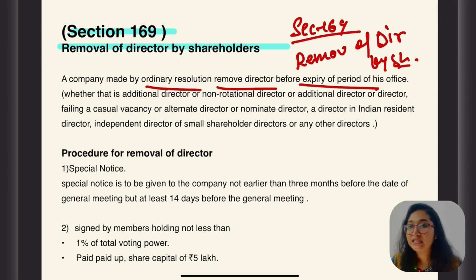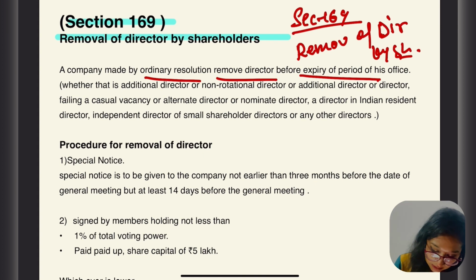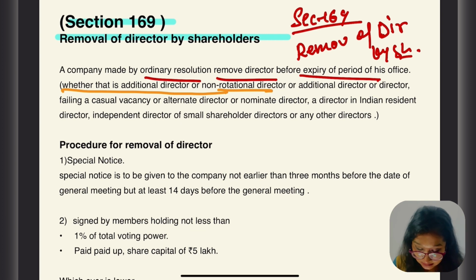Yes, whether he is an additional director, a rotational director, a non-rotational director, one filled by casual vacancy, an alternative director, a nominee director, a director who is an Indian resident, do you remember this section?